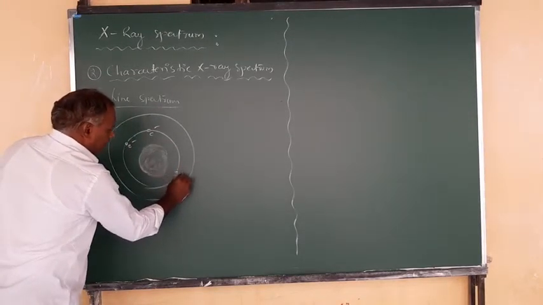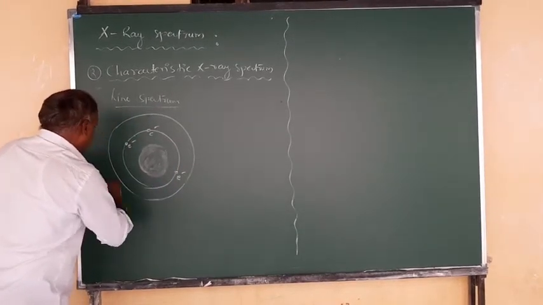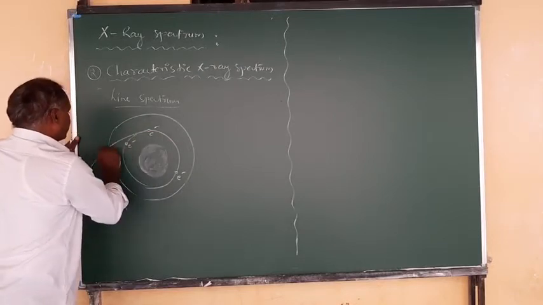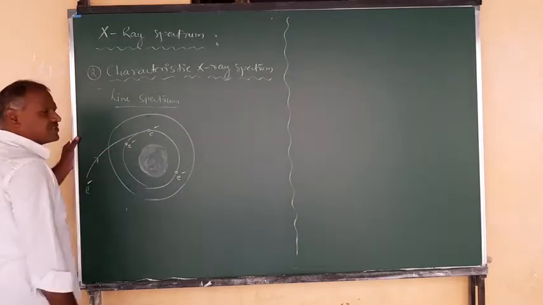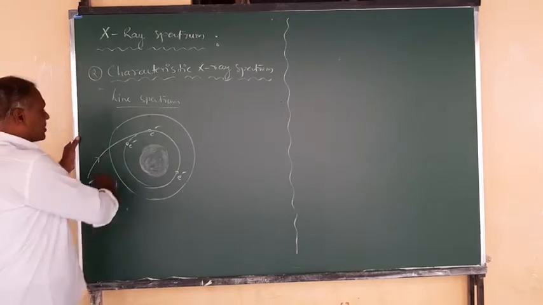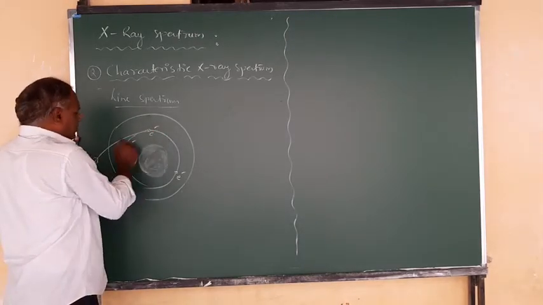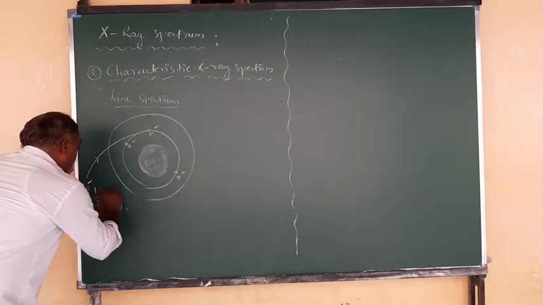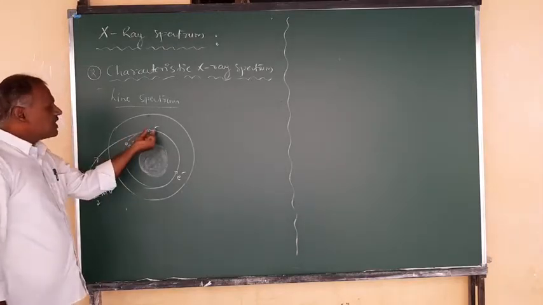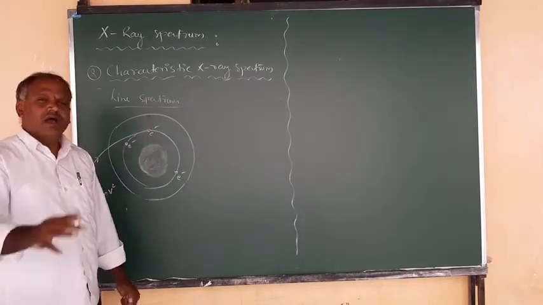Now when the accelerating electron enters with high kinetic energy and hits one of the electrons, this kinetic energy is enough to knock that electron out of its particular orbit.